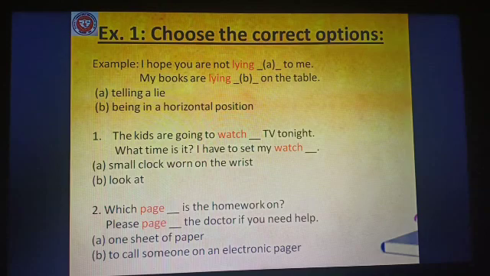Okay, number 1, the kids are going to watch TV tonight. What time is it? I have to set my watch. So the meanings are given in the options. A, small clock worn on the wrist, and B we have look at. Write A or B in the blank. Next, number 2, which page is the homework on? Please page the doctor if you need help. Options are A, one sheet of paper, B, to call someone on an electronic pager.